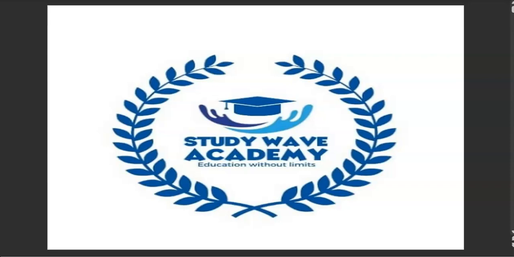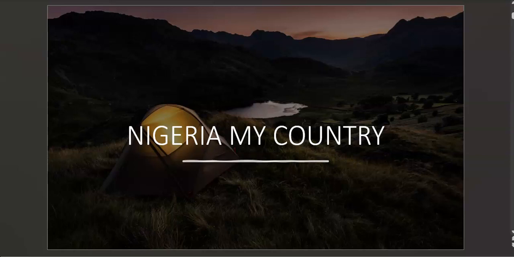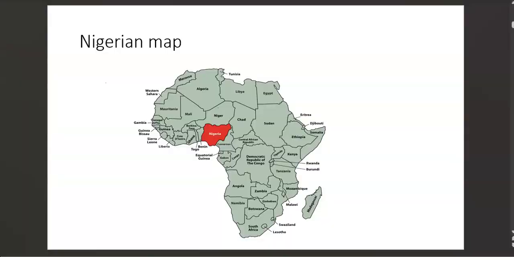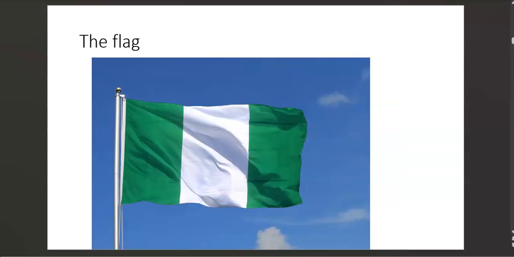Now we are continuing to look at the kindergarten work of social habits. We are still talking about social habits, and this is the kindergarten work where our main focus is Nigeria, my country. We've looked at the location of Nigeria, where it is found, and other countries bordering Nigeria. We've also looked at the flag of Nigeria. We've talked about the symbolic meaning of the flag and what the flag entails and why the flag is important to the people of Nigeria.